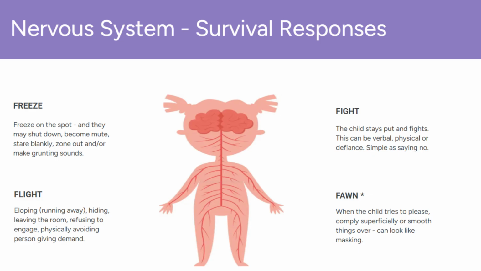Fight. The child stays in place and resists the demand. This can be verbal, like arguing or shouting, physical, such as pushing, hitting, throwing things, or through straight defiance, so saying no, simply refusing. It is a direct attempt to regain control or push back against perceived threats. Fawn. This one is less commonly discussed, but equally important. The child adapts their behavior to fit in and avoid being targeted. It can look like masking or people-pleasing. Fawning is a survival strategy to reduce the demand by placating others.